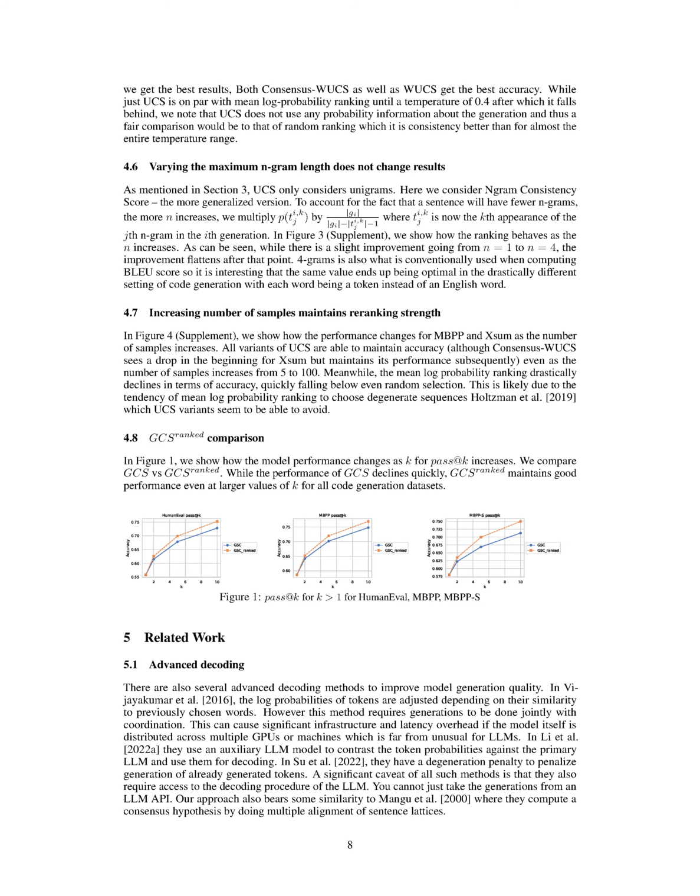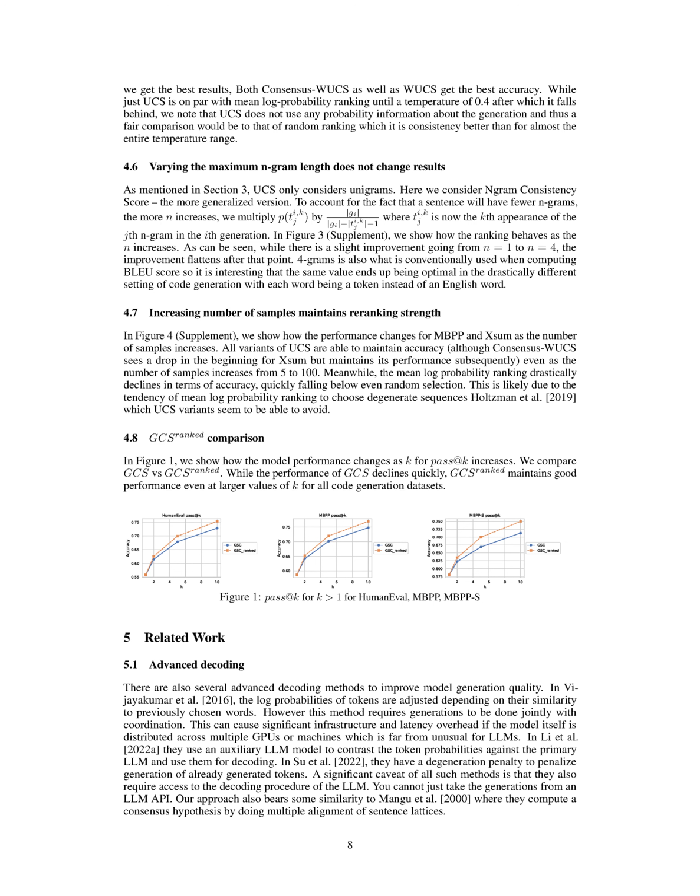In contrast, the accuracy of mean log probability ranking drastically declines, quickly falling below even random selection. This is likely because mean log probability ranking tends to choose degenerate sequences, which the UCS variants seem to be able to avoid.